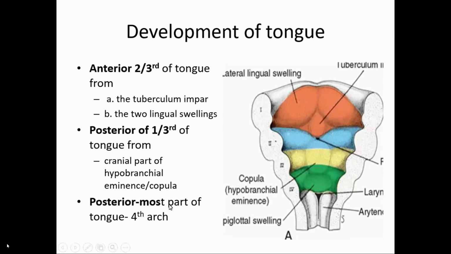And the posterior most part of the tongue is formed from the mesoderm of the fourth branchial or pharyngeal arch. The nerve of the fourth pharyngeal arch is the superior laryngeal nerve. So the posterior most part of the tongue is supplied by the superior laryngeal nerve, which is a branch of the vagus.